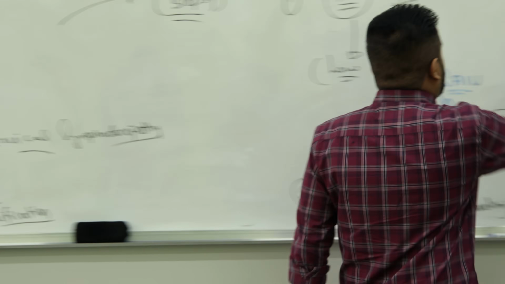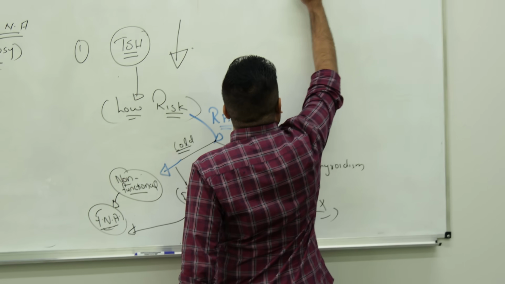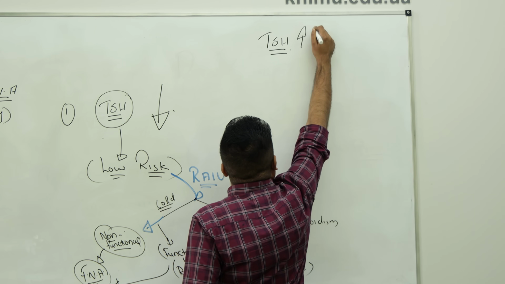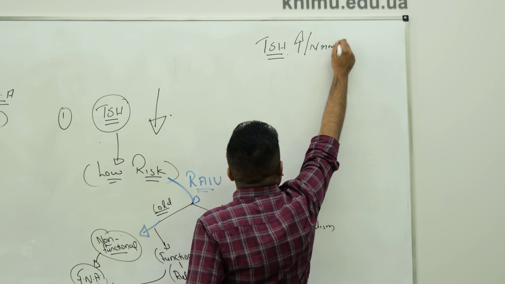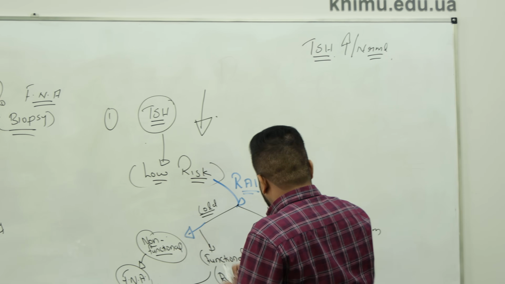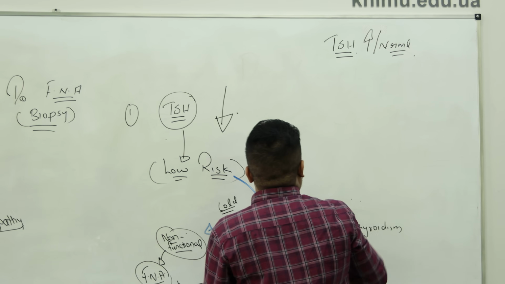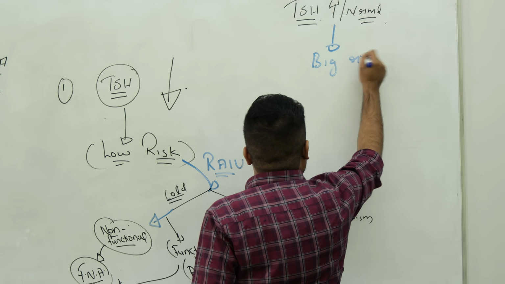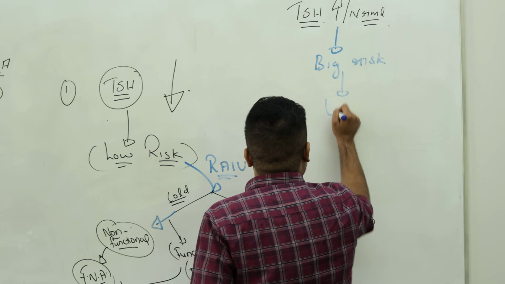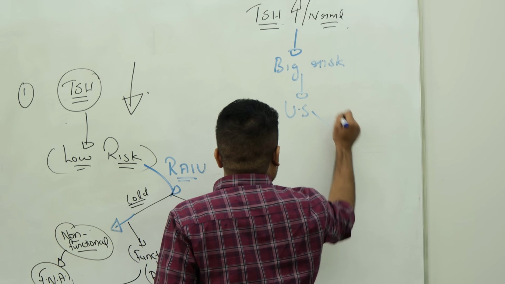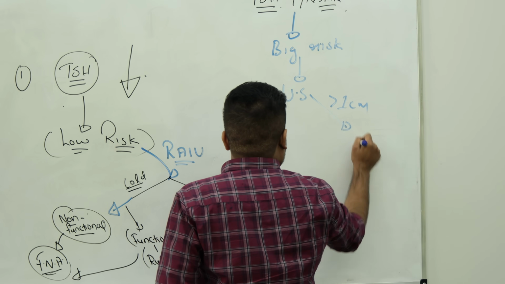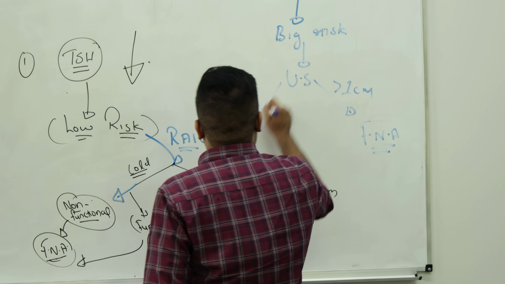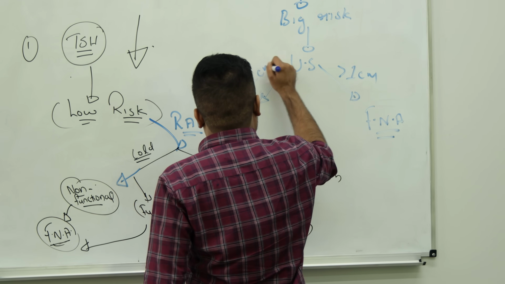What about the other case? If TSH is high or TSH is normal, this patient is not like the previous one, they are at big risk. So directly go for an ultrasound. In ultrasound, if the nodule is more than 1 centimeter, for sure you go for fine needle aspiration.